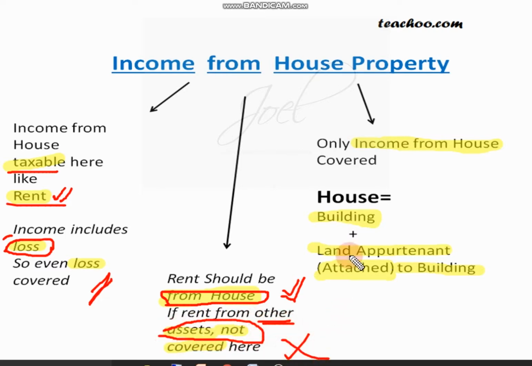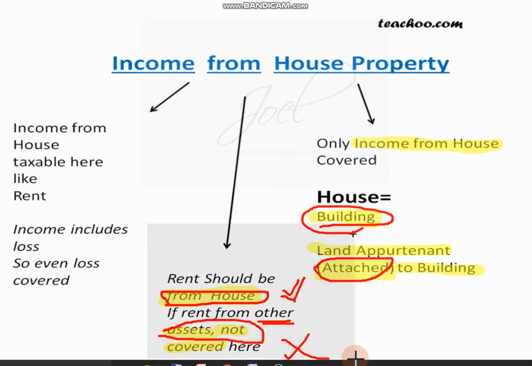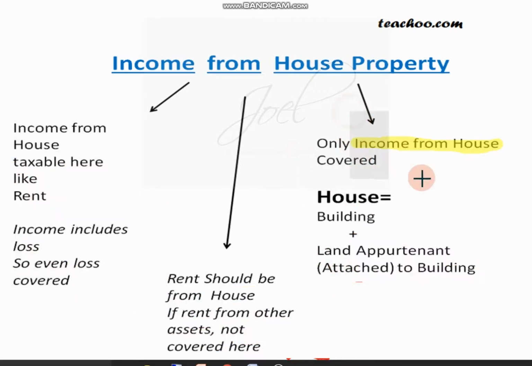Other assets won't be covered under income from house property. House means what? It is a building plus the land attached to the building. So these are the concepts we should know when it comes to income from house property. These are some of the basic things we should know before we go to the exact concept of income from house property.